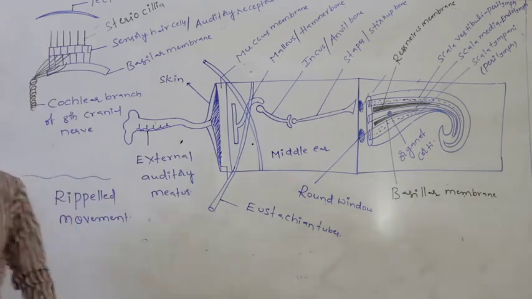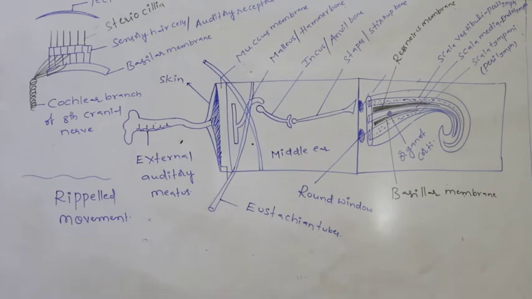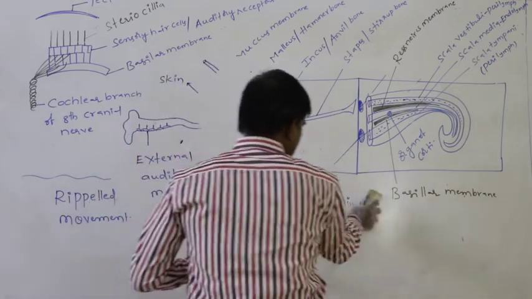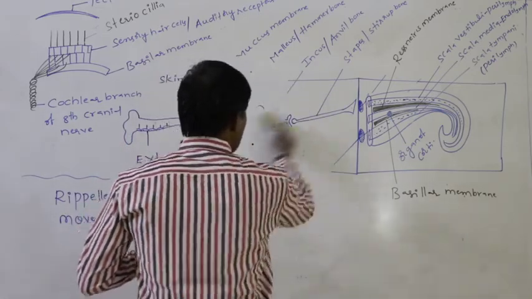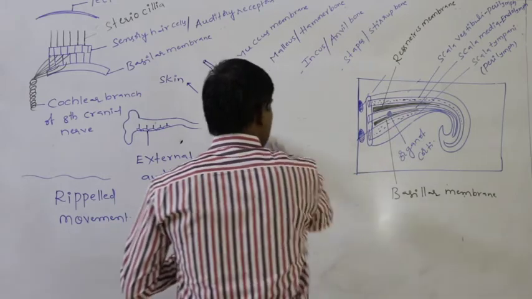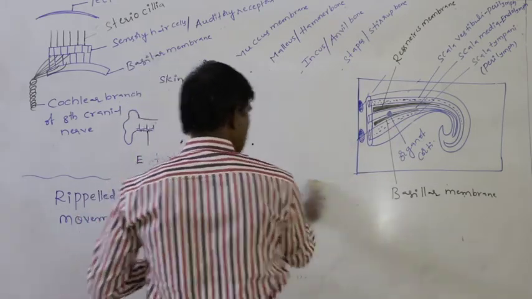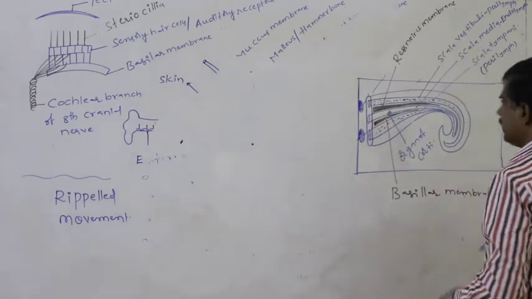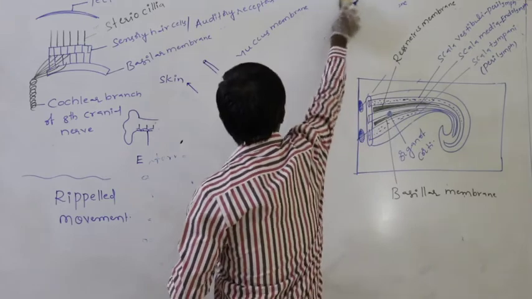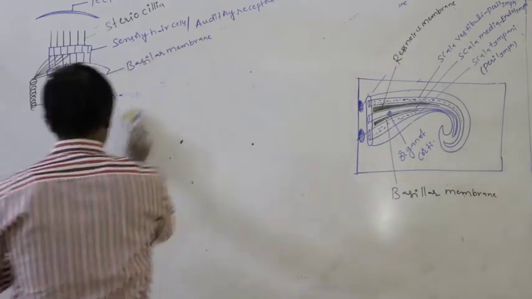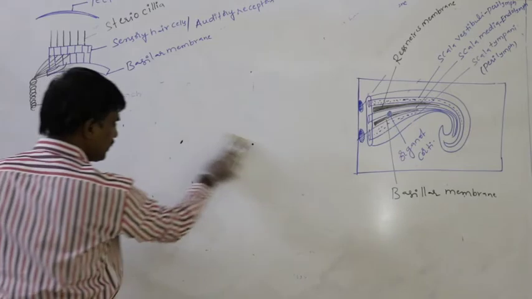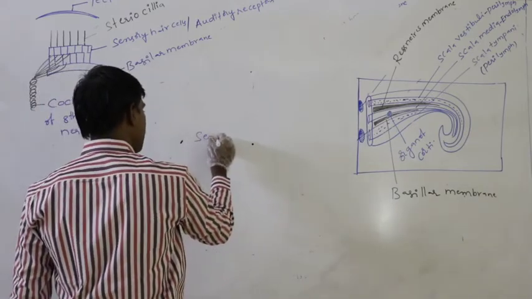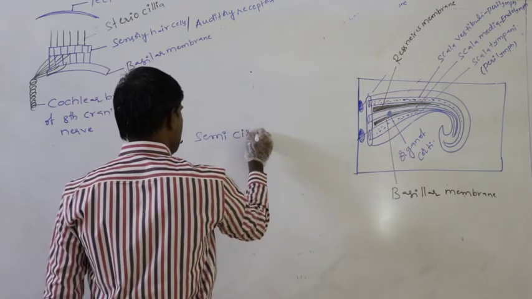The next part present in the inner ear is said to be the semicircular canals. In the case of the inner ear, the next structures which are present are the semicircular canals.